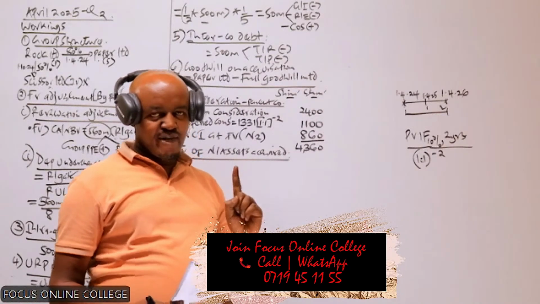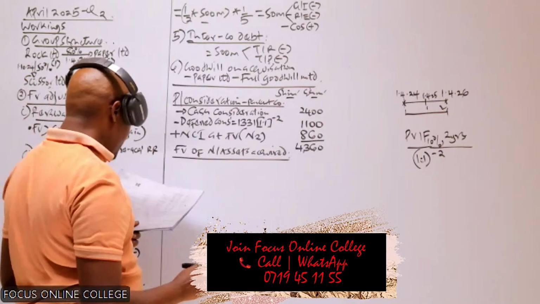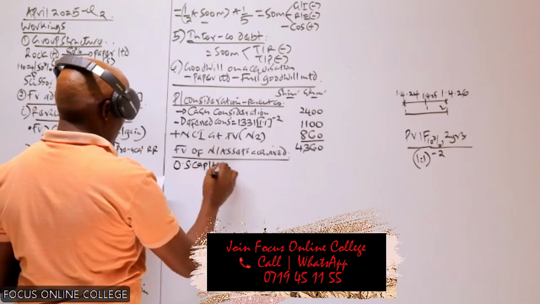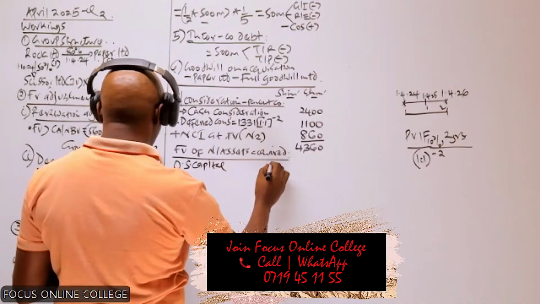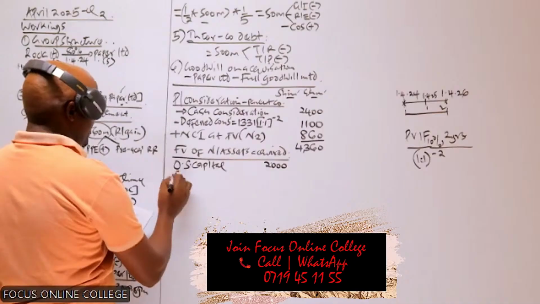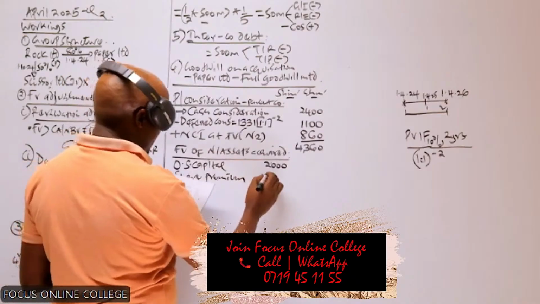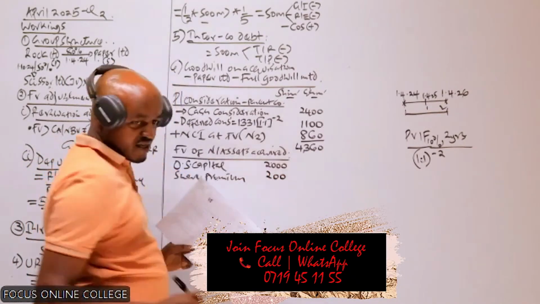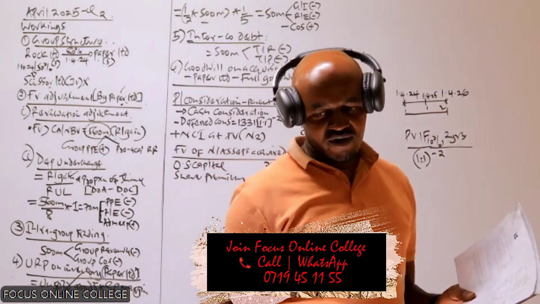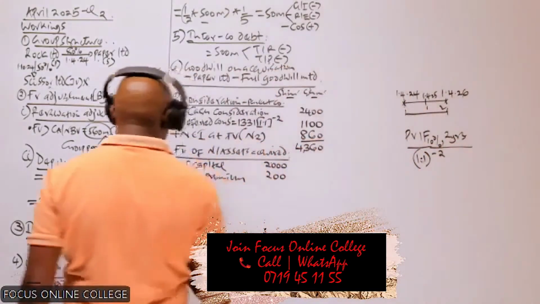Can we go to the balance sheet of the subsidiary? Subsidiary is Paper, specifically at the equity. At the equity, we start by taking its ordinary share capital, which is basically 2,000. Below that, what do we have? We have share premium. If you're given a share premium in the balance sheet of the subsidiary and the question is silent, we always treat that as pre-acquisition. And then from there, we have the retained earnings.